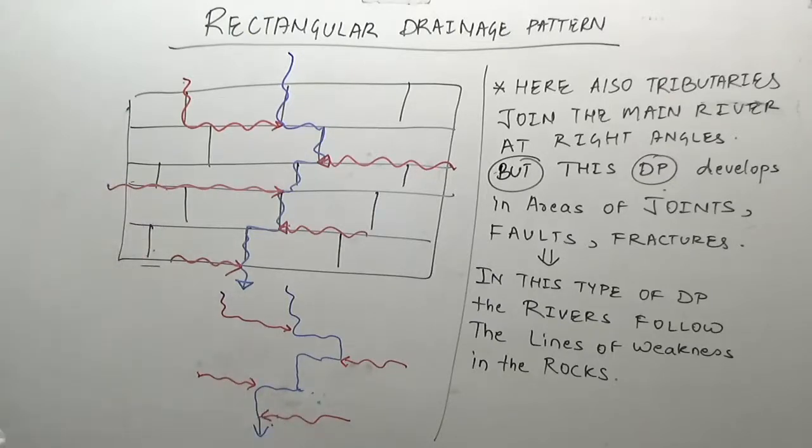So again, see here, they are joining at right angles, but they are different kinds of drainage pattern.